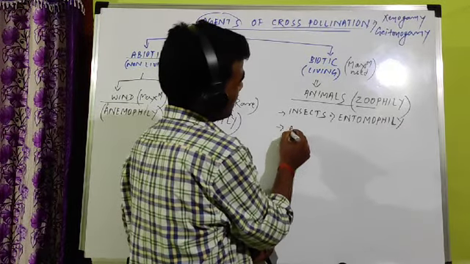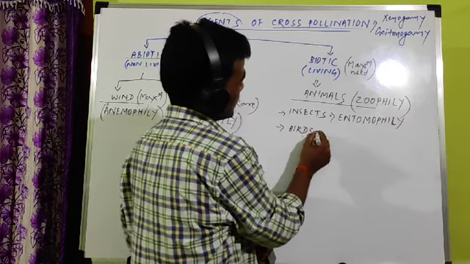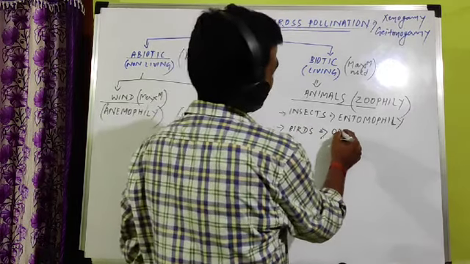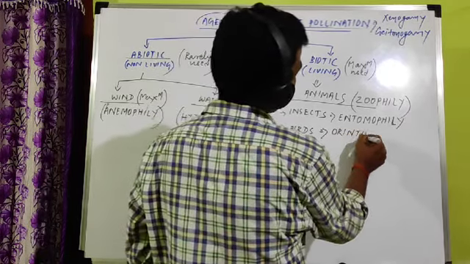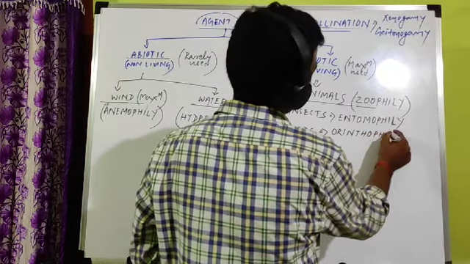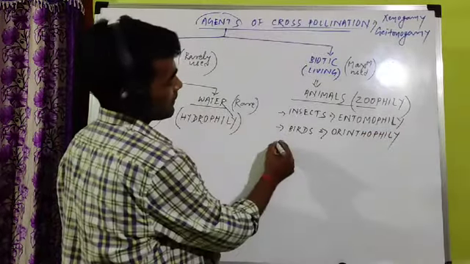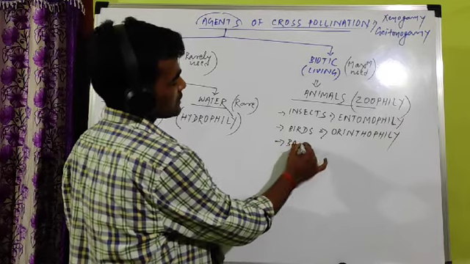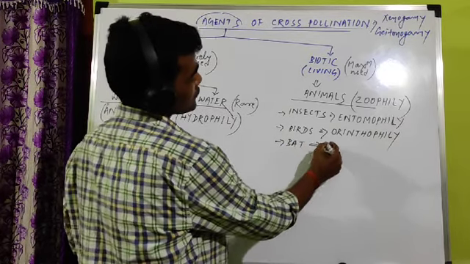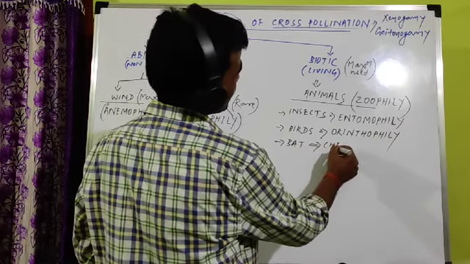Second, sometimes birds are used. When a bird is used, it is called ornithophily. Similarly, sometimes bats are used. When a bat is used, it is called chiropterophily.